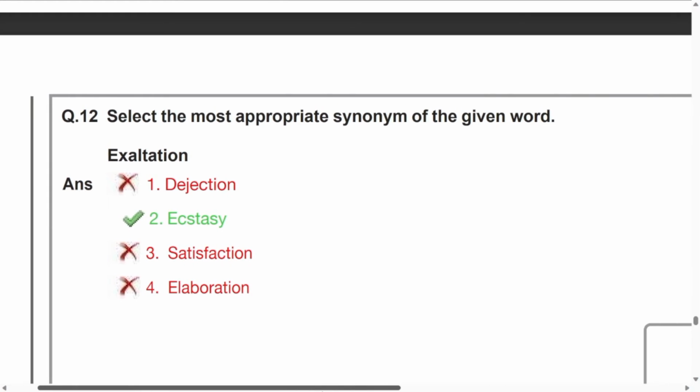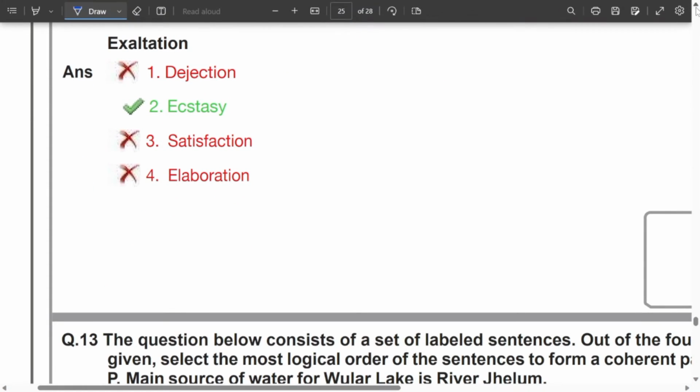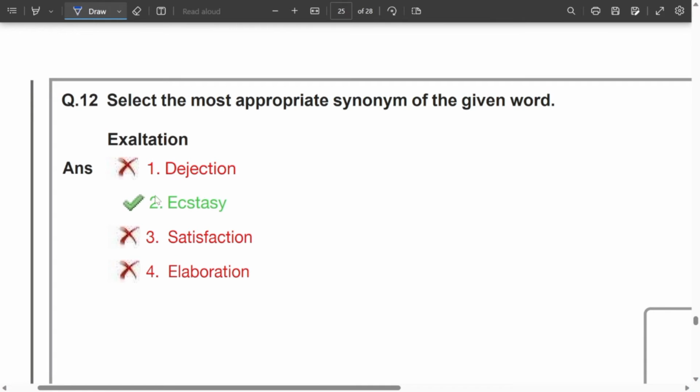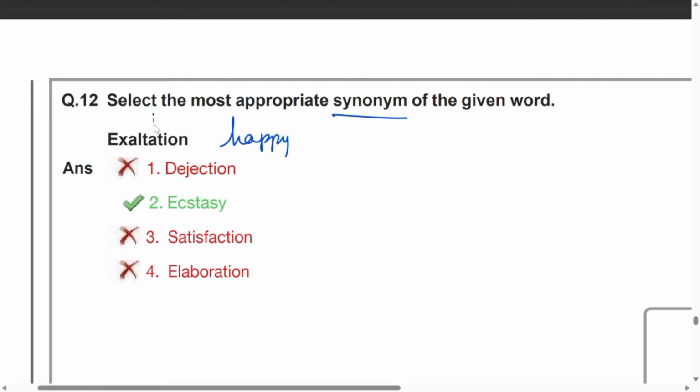Select the appropriate synonym of the given word, that is exaltation. Exaltation is nothing but being very happy, too happy. Exaltation is a positive word, so the synonym also must be positive. Dejection. Dejection is being in pain, to worry about something. Satisfaction is positive. Elaboration is to explain or prolong something. Ecstasy is nothing but happiness. Ecstasy is happiness. Clear?